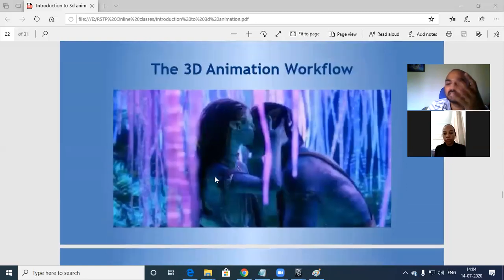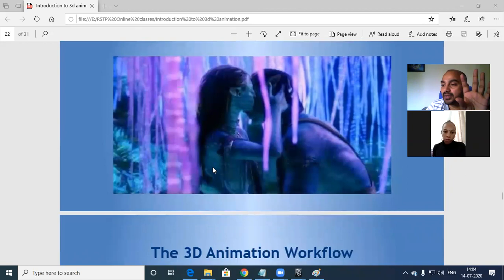Now this is a famous scene in Avatar, where Major Jack and, I forgot her name, these two are spending their time near the tree. Okay, this is a 3D animation part. Now we'll move on. See, the entire lighting is different, the whole scenario is different. The pose, the gestures, everything is so beautiful in this.